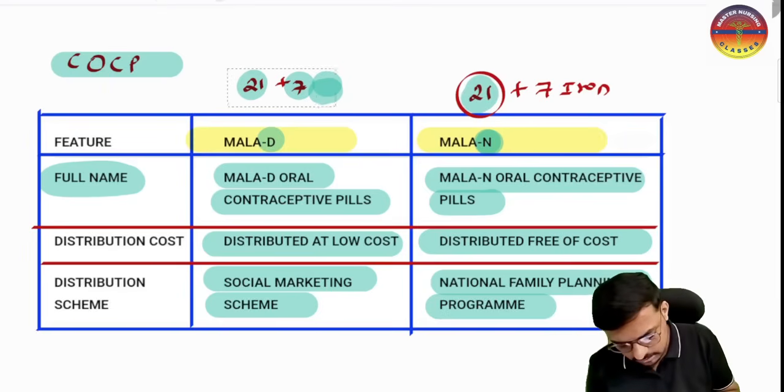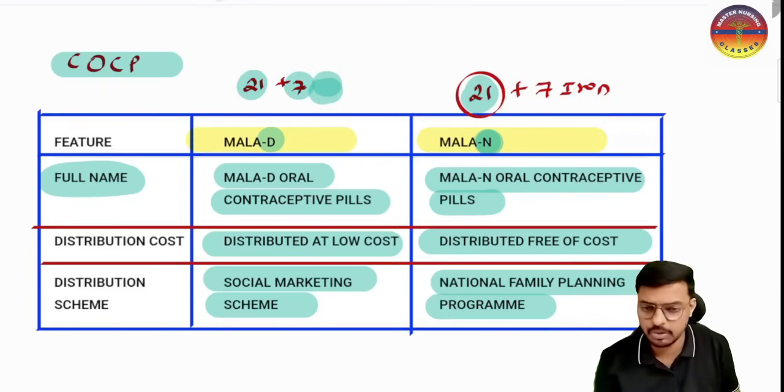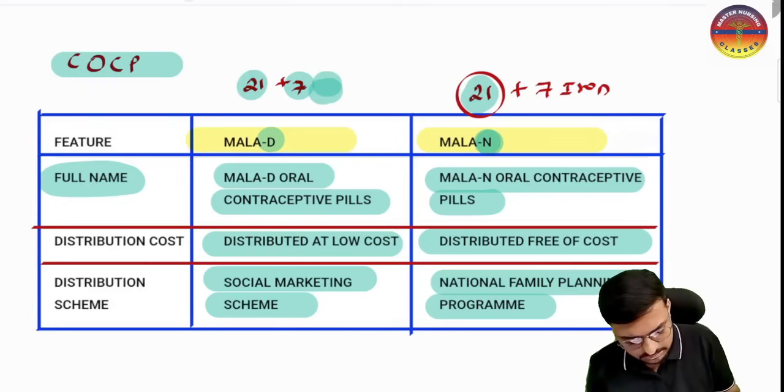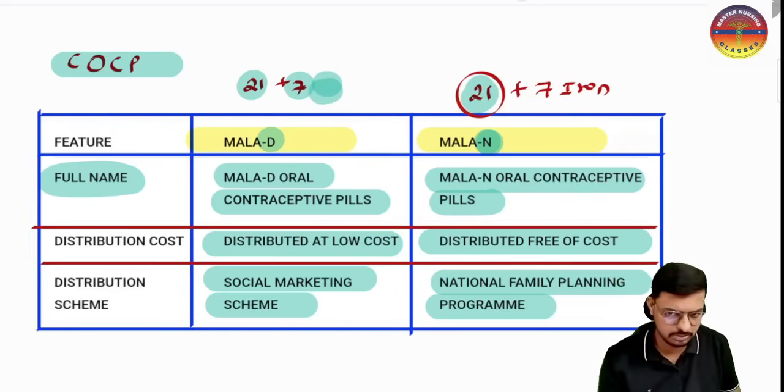Nowadays the government also gives 28 tablets free of cost, 21 hormonal and 7 iron. So Mala D and Mala N come in the same packet.